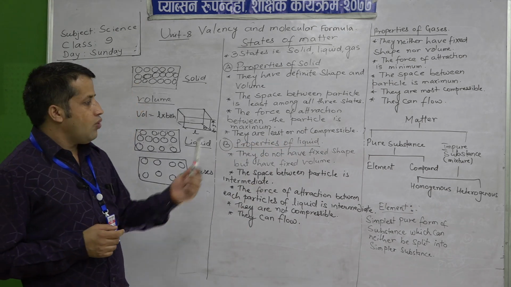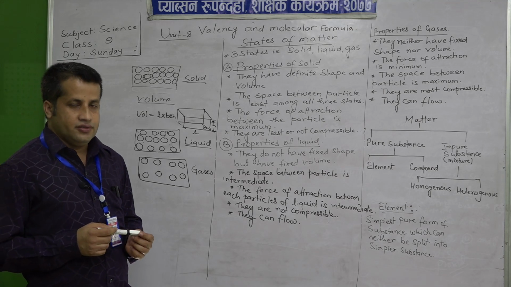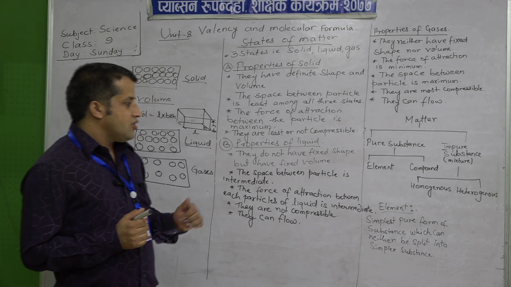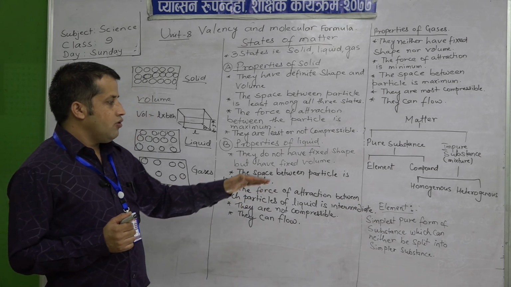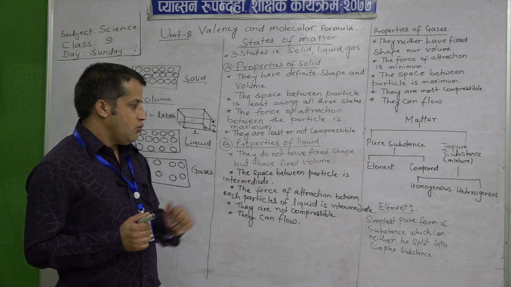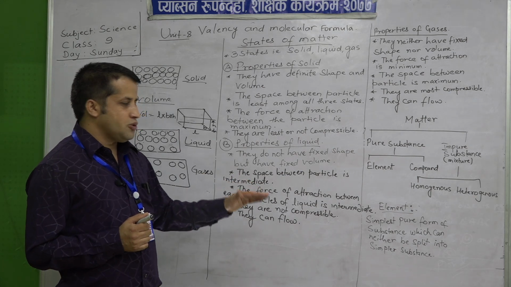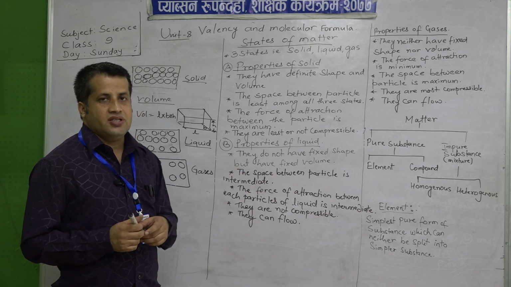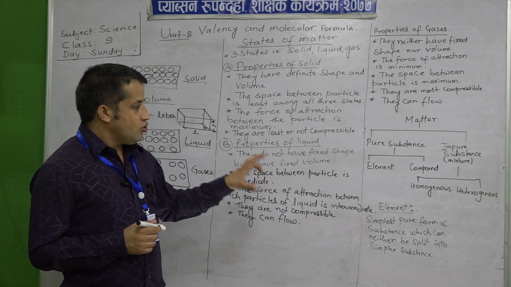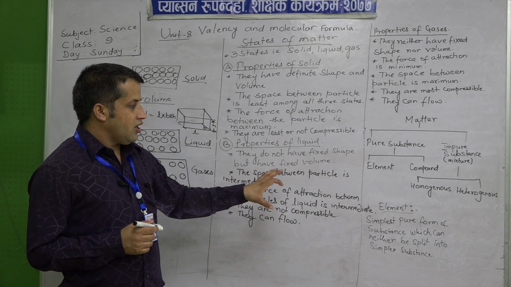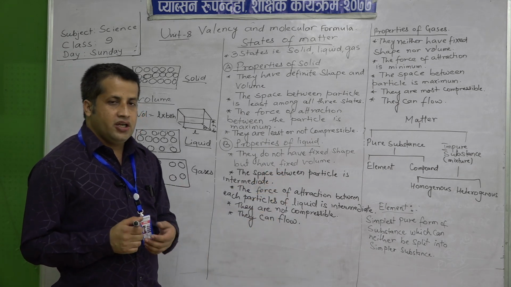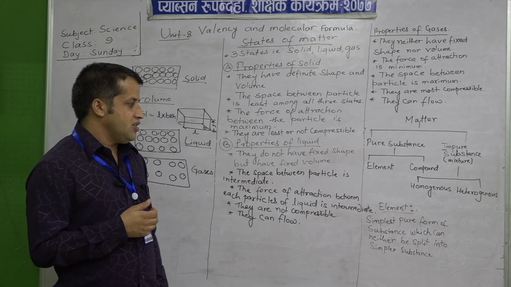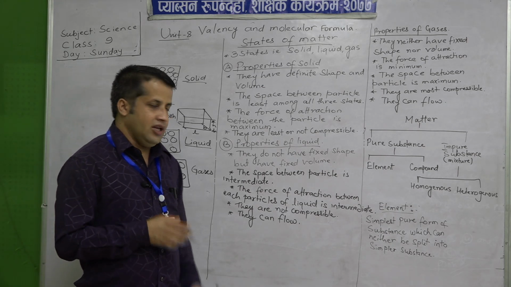Now, what is an element? An element is the simplest pure form of substance which cannot be split into simpler substances. Those substances which cannot be split into smaller or simpler substances are known as elements.